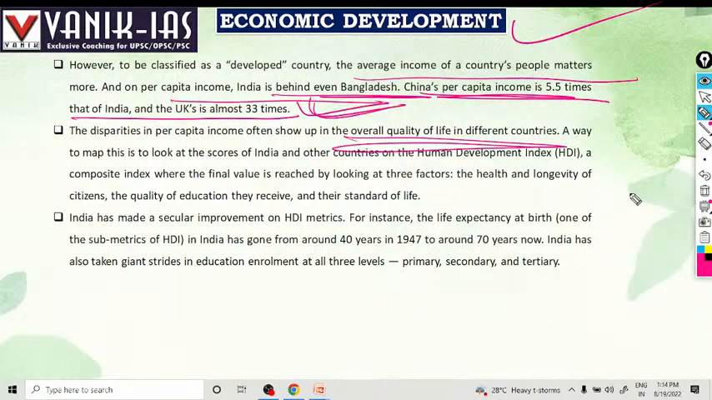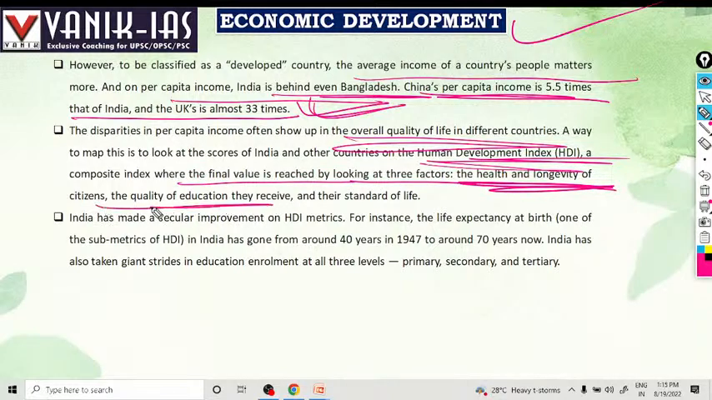A way to map this is to look at the score of India and other countries in the Human Development Index (HDI). It is a composite index, and the final value is reached by looking at three factors: health and longevity of citizens, the quality of education they receive, and their standard of life. These determine the HDI.